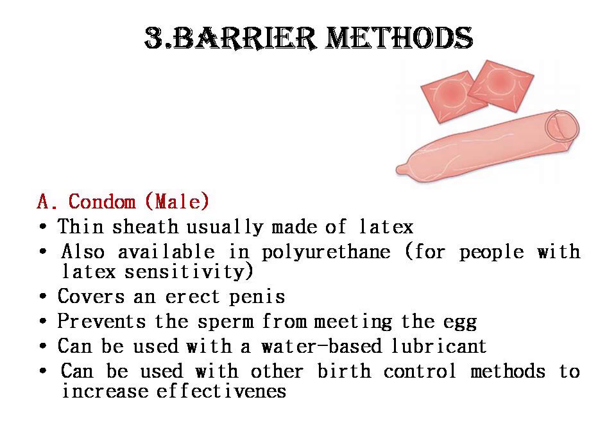We'll see what the different barrier methods are. The first one is the male condom. If you see, this is a very thin sheath, usually made of latex, and it is also available in polyurethane for those who are latex sensitive. This type of condom covers an erect penis and prevents the sperm from meeting the egg. It can be used with a water based lubricant.